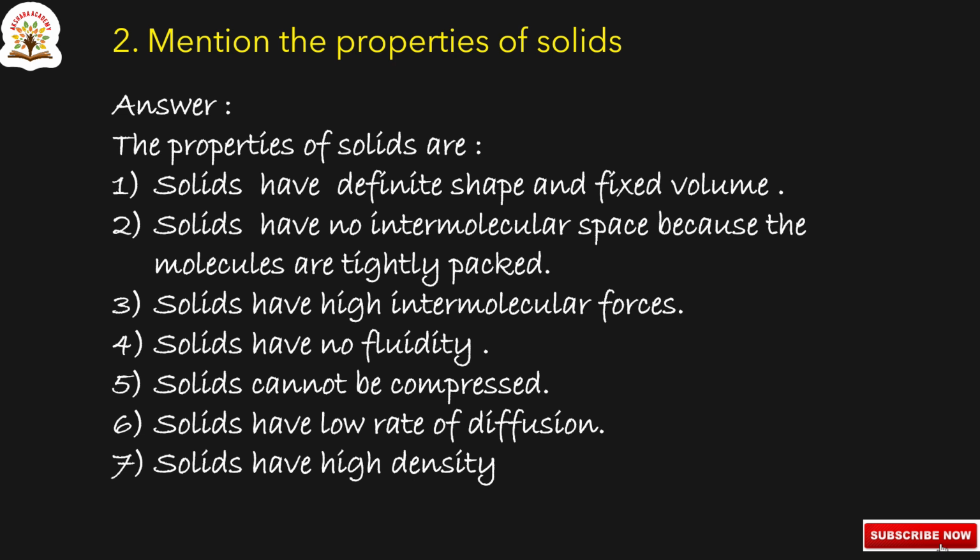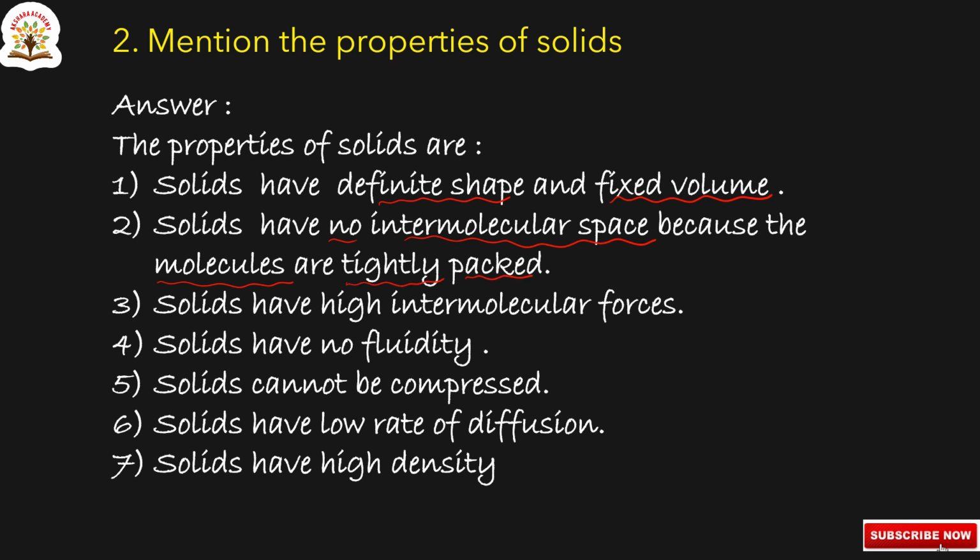Here, first one is solids have definite shape. They have a particular shape and they have fixed volume. Solids have no intermolecular space between the molecules. Why? Because in solids, molecules are tightly packed.